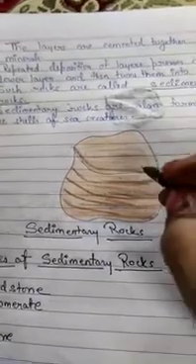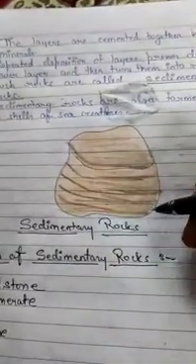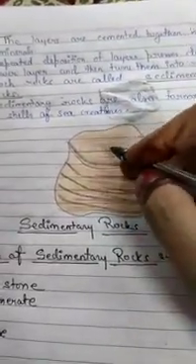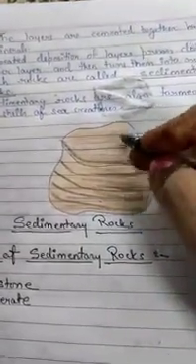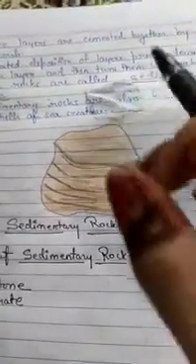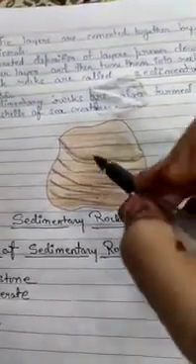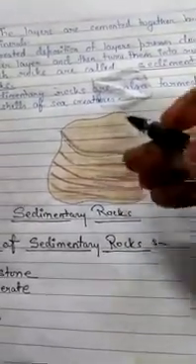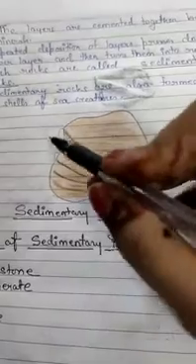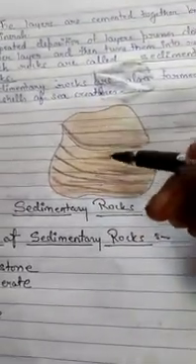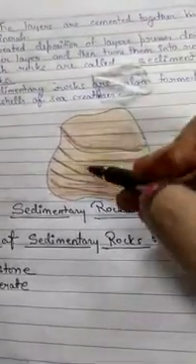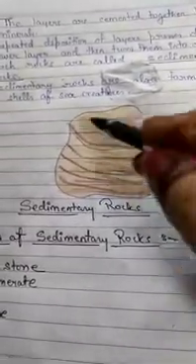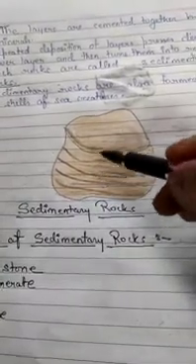I hope you are getting how the sedimentary rocks are formed. Big pieces of rocks are broken down with the help of sunlight, air, water, snow into small particles. These small particles are carried by the running water and the strong wind to the bottom of the sea, lakes, ocean, river, and this process occurs repeatedly.